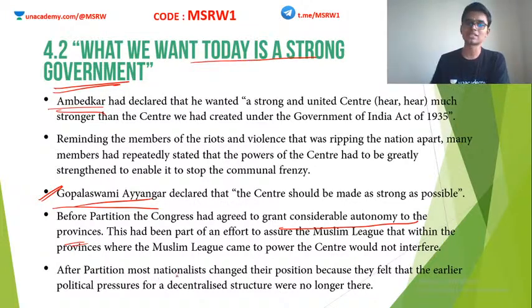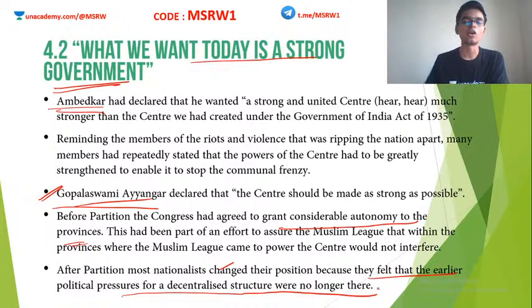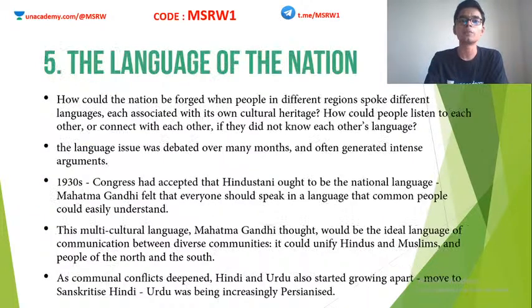So after the partition, most nationalists changed their position because they felt that the earlier political pressures for the decentralized structure were no longer there. Earlier they were promising this autonomy to Muslim dominated states in order to make sure that India is not divided. They were trying to prevent the partition of India. But now the partition has happened anyway. So there is no cause for them to provide these proposals anymore. Okay, so the Indian National Congress and most of the nationalist leaders changed their stance and they all now wanted a more powerful center.